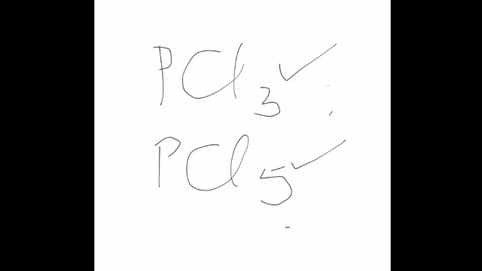We can easily find out the valency of non-metallic atoms if they have combined together. Both phosphorus and chlorine are non-metals. Is that clear? Whether an element has a variable valency or not, we can easily find out the valency by seeing the number which is there on the other element.